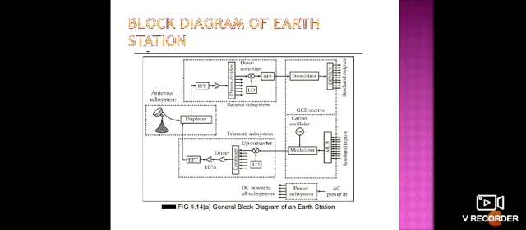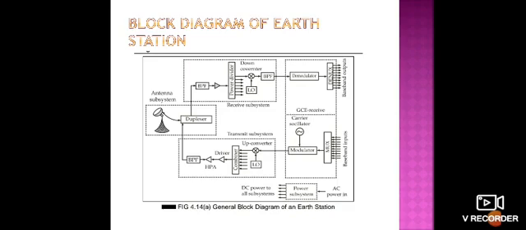This is the block diagram of the earth station. Why do we use the earth station? It is used to transmit information towards the satellite, and it also receives information from the satellite. Whenever we transmit signals or data, in the form of voice or whatever it may be, they are at 6 gigahertz, and the downlink signals we receive are in the 4 gigahertz range.